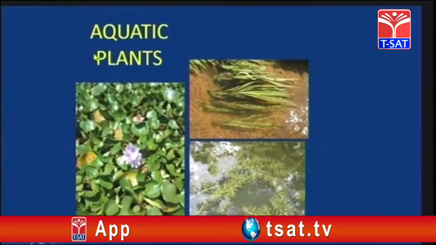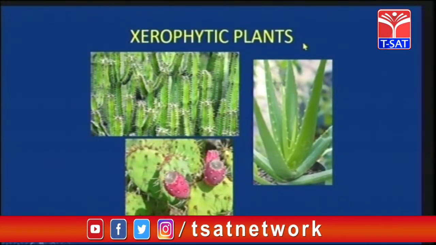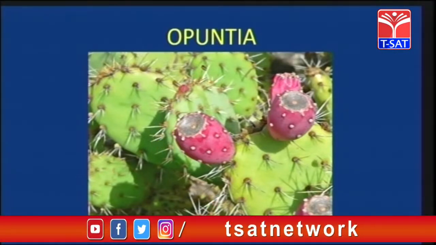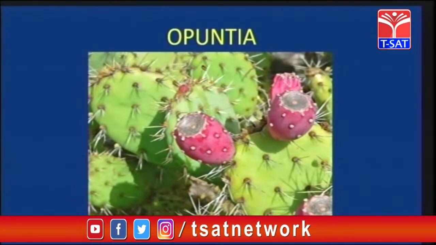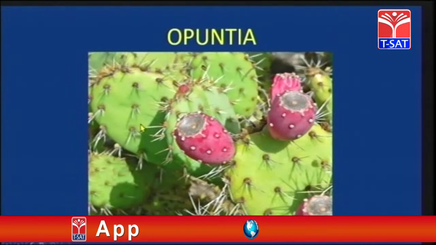Now these are the aquatic plants, Eichhornia, Hydrilla and Pistia. These are the xerophytic plants: this is cactus and aloe vera. Now children, this is Opuntia. Children, you can see thorn-like projections. In this Opuntia, the leaves are modified into spines to avoid the transpiration process. What happens in the transpiration process, children? Yes, the water is evaporated. So to compensate for the water loss, they have evolved spines. So the leaves are reduced into spines in Opuntia.